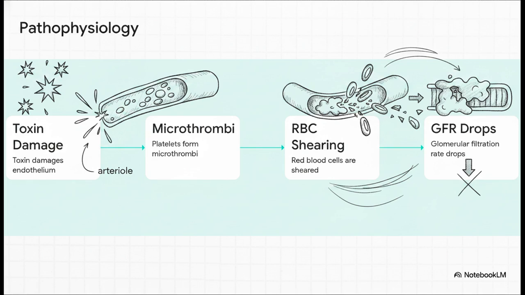Domino 3. As red blood cells try to squeeze their way through these swollen, clot-filled vessels, they're mechanically sheared and destroyed. And finally, domino 4. Because those tiny glomerular vessels are totally blocked with clots, the glomerular filtration rate, or GFR, just plummets. The filtration system is completely blocked.